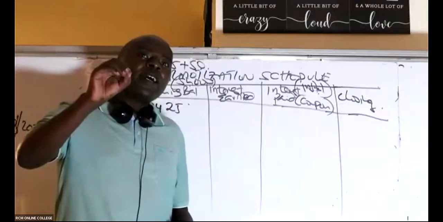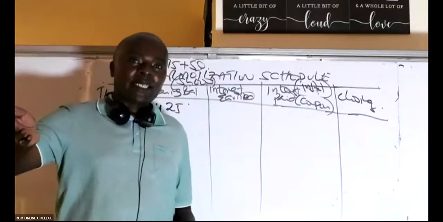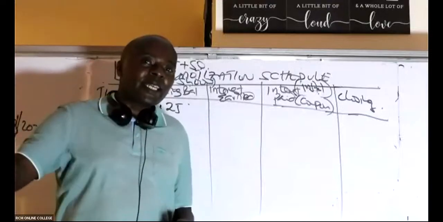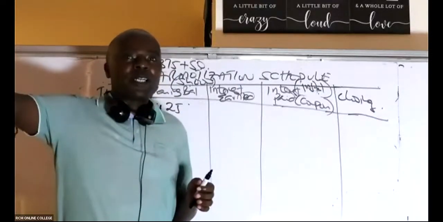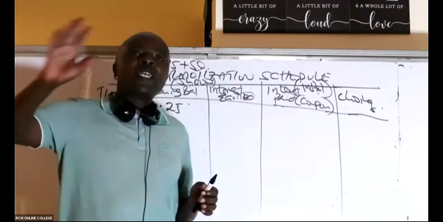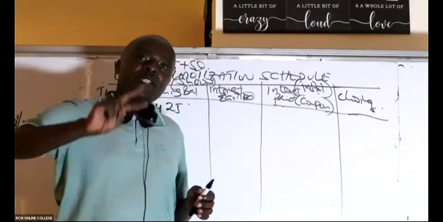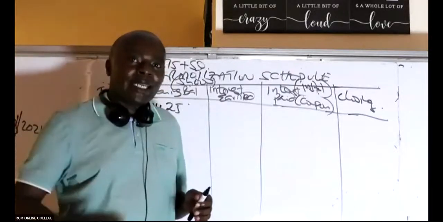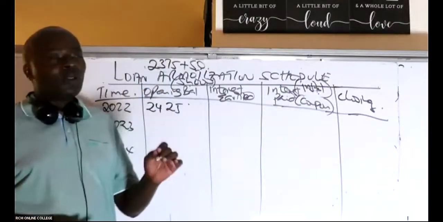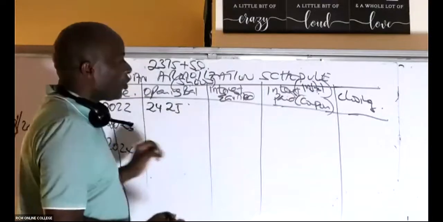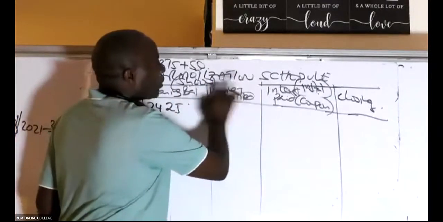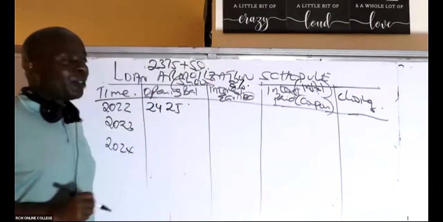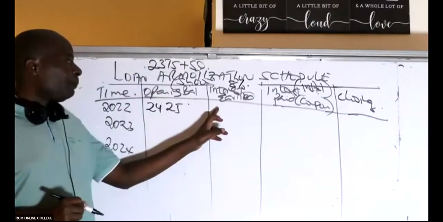When there is another bond in the market, a different bond, you should be able to know that if there's a different bond in the market selling at 10%, then this bond will move towards that other bond. In this case, the coupon interest is the interest paid every year to us. But how much are we earning out of our investment? It will always be pegged on the effective interest rate, which in this case has been given to us as 8%. So then are you able to give me this amount here?